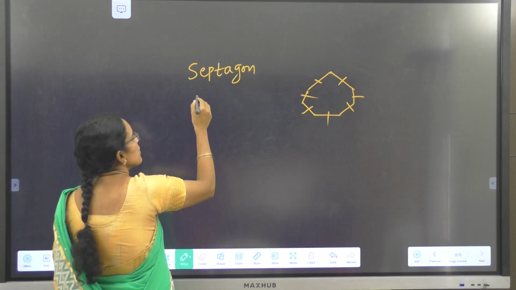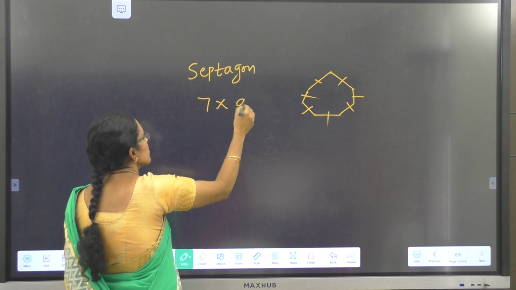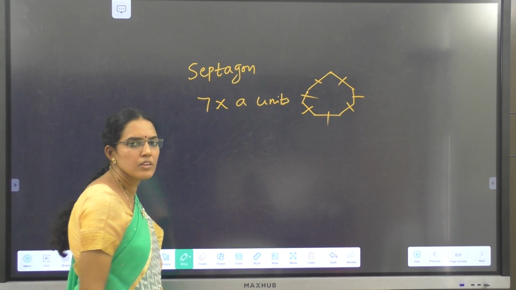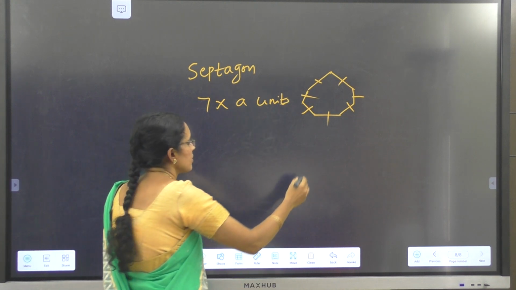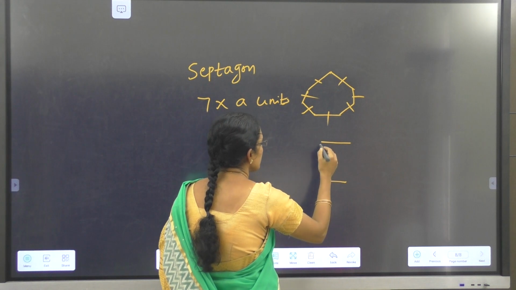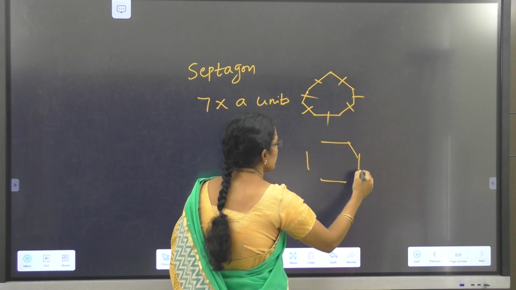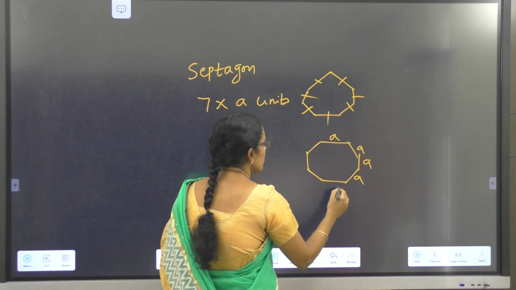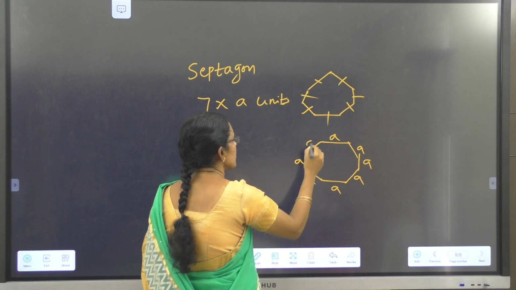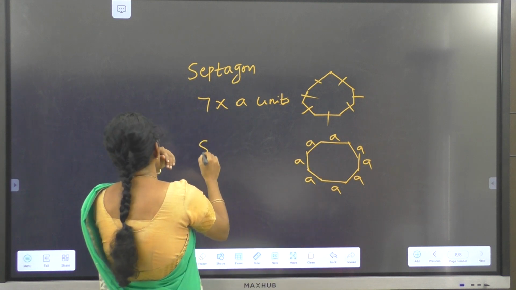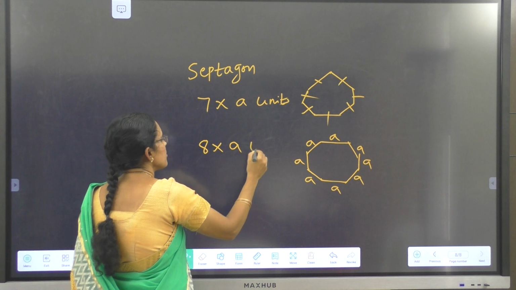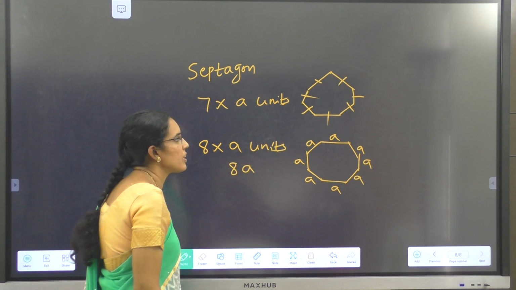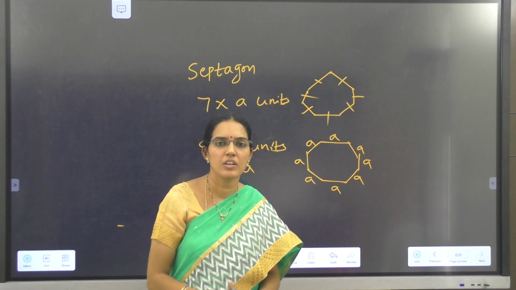Then perimeter is 7 into length of any side, that is 7A units. If it is an 8-sided polygon, that is called the octagon. An 8-sided regular closed figure we call an octagon. And the perimeter is 8 into length of any side, that is 8A units. This is how we will find the perimeter of the other regular polygons.